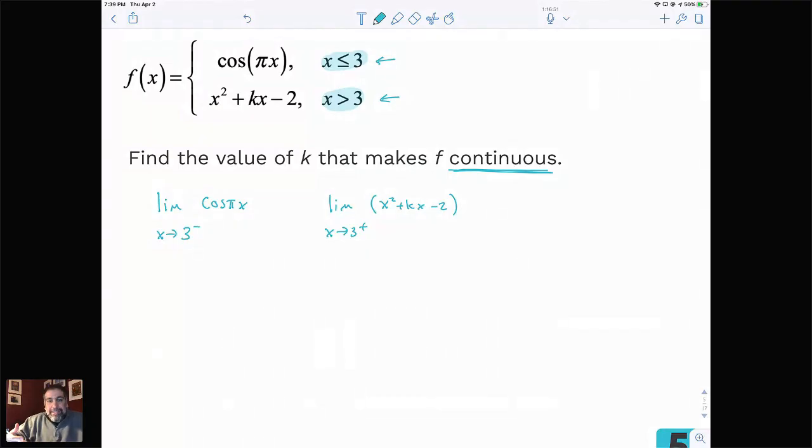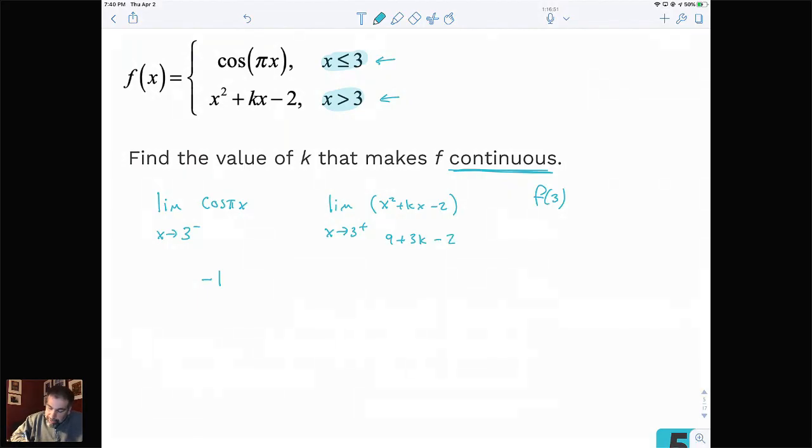And because this one isn't a justify, the f of 3 question really doesn't need to be done, but I'm going to put it there just to be complete. When we take that first limit of cosine pi x as x goes to 3, that's by substitution. We're really talking about the cosine of 3 pi. The cosine of 3 pi ends up being -1. When we take the limit of the next one by substitution, we're going to get that this is equal to 9 plus 3k minus 2 by direct substitution.